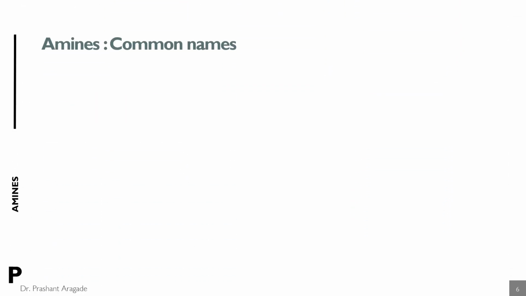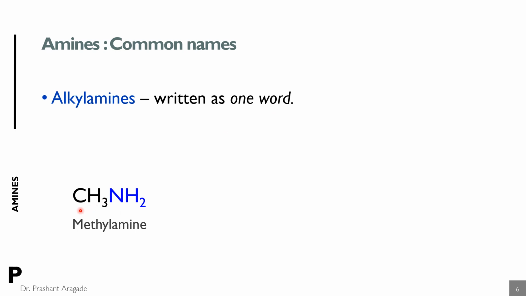So let's see how to write the common names of amines. It is named as alkylamines, which is written as one word. So here a methyl group is attached to the amine group. So the common name of this compound is methylamine.